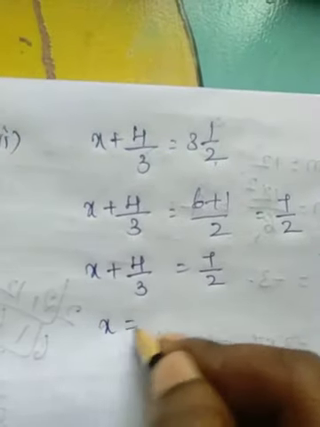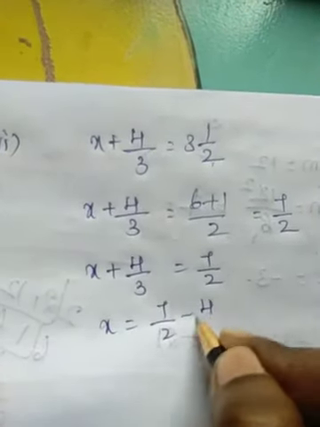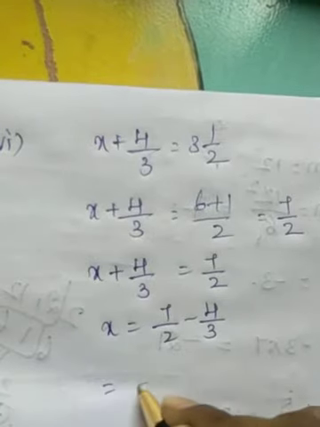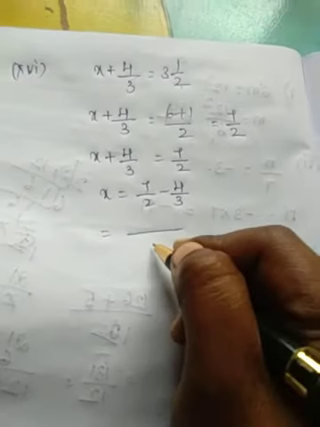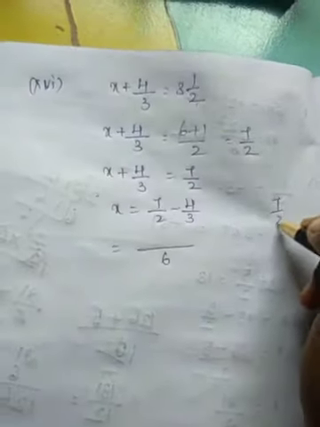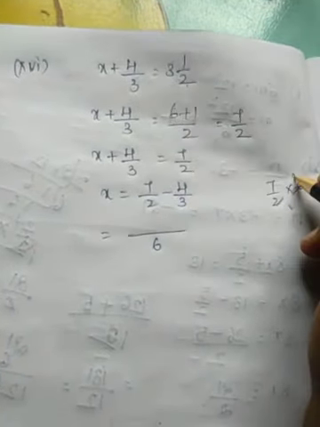Now x equal to 7 by 2 minus 4 by 3. Okay, do the LCM. You are getting 6. 7 by 2 into 6: 2 1s are 2, 2 3s are 6.